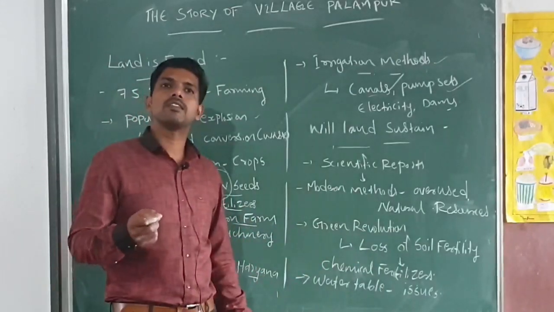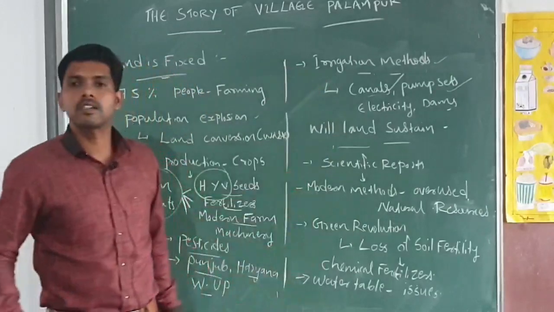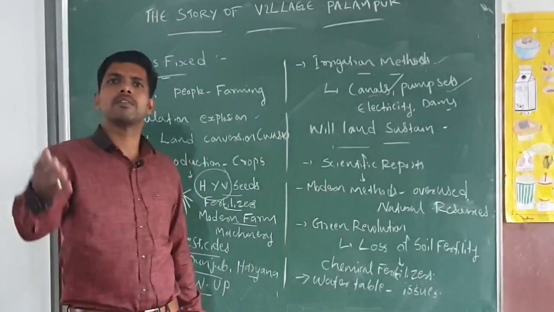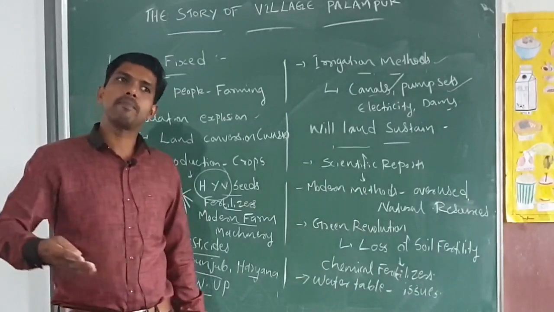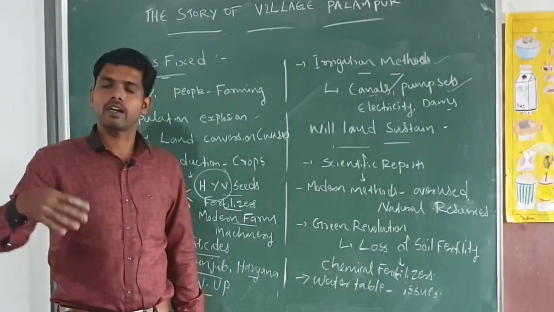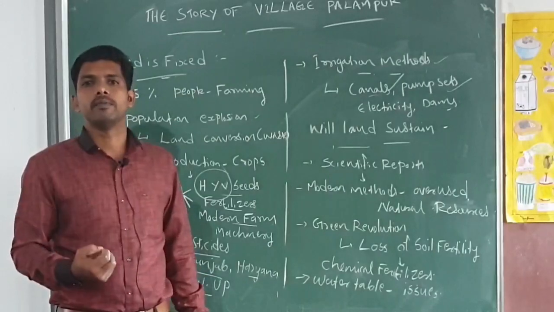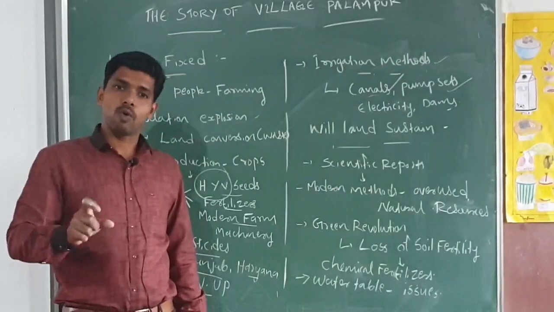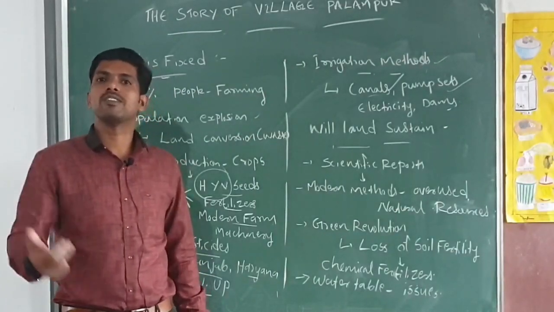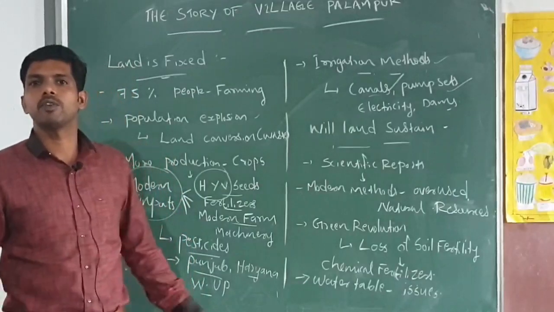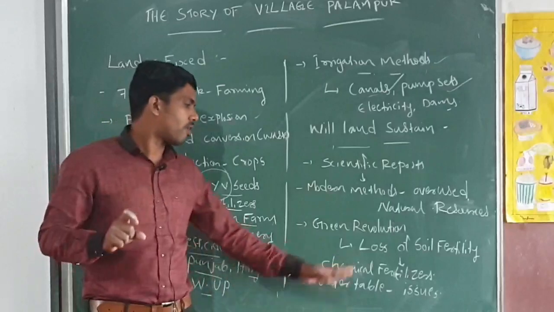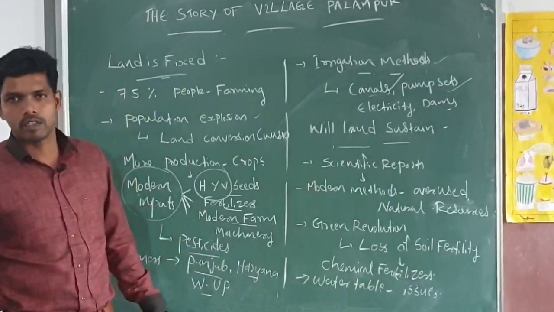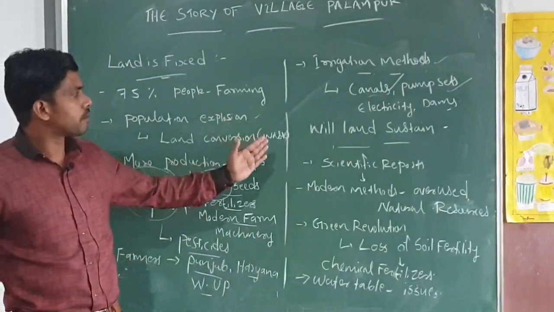And water tables are affected by over-irrigation, especially in the Punjab region, Haryana region, and Western UP region. In many parts of the cultivable land, we can see many tube wells. Those tube wells overuse the water from the water table, and it damages the availability of water flow and the water table also. So that's about this part.